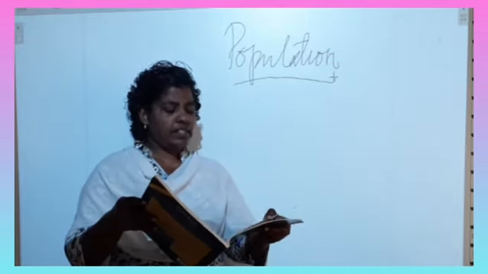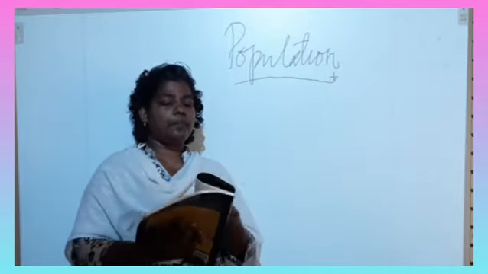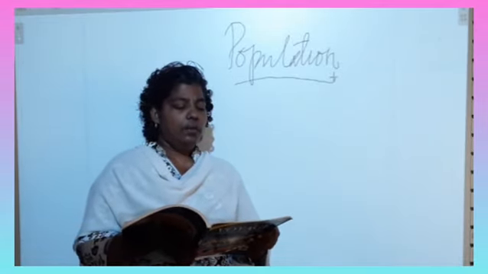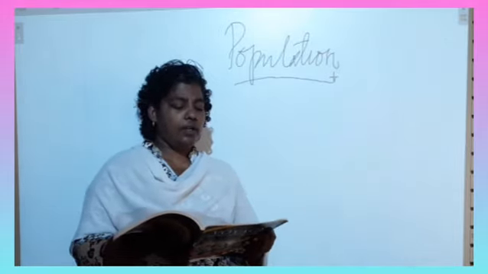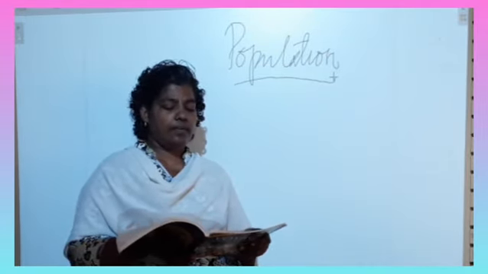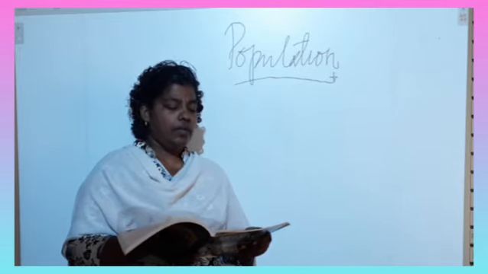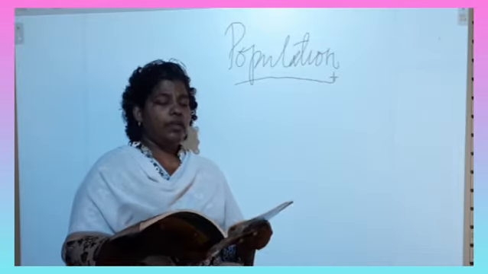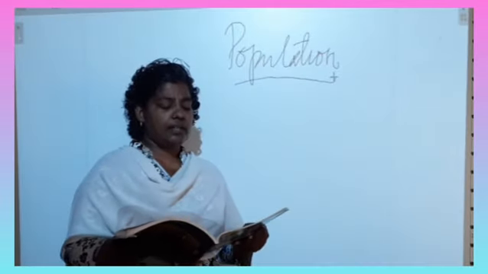Then move to page number 36. Immigration and emigration. You can mark for D3 answer. Then last one, sex ratio. You can mark for E6 answer.